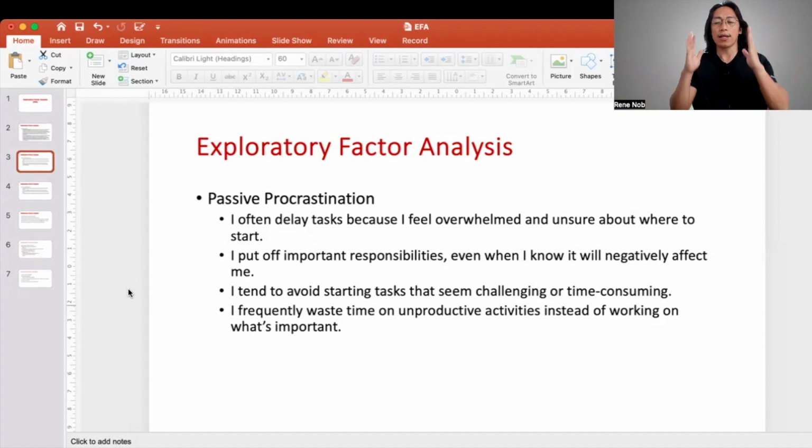No? So if I read these items and then there is a response set, true of me, not true of me, the range of those possible responses, and I say, yes, this is true about me, I strongly agree, for example, then those responses should be informed by the level of actual passive procrastination within me. Supposing I'm not lying, supposing I'm not trying to manipulate my scores, then my responses should be informed or determined or influenced by the actual passive procrastination in me.